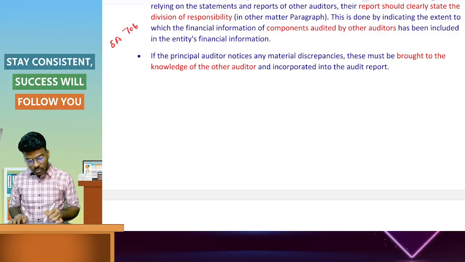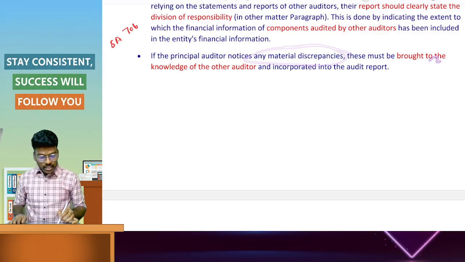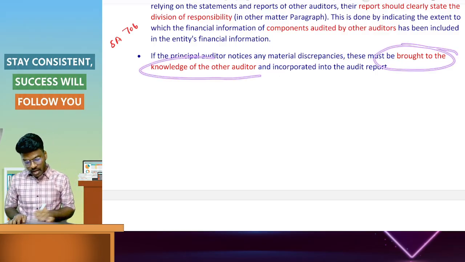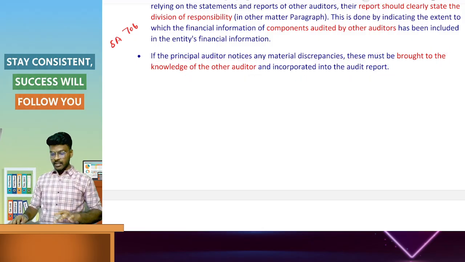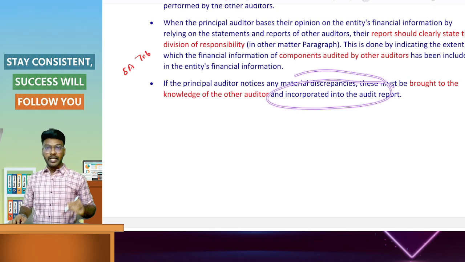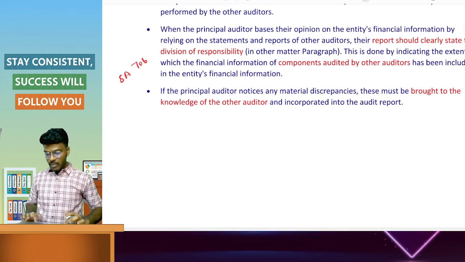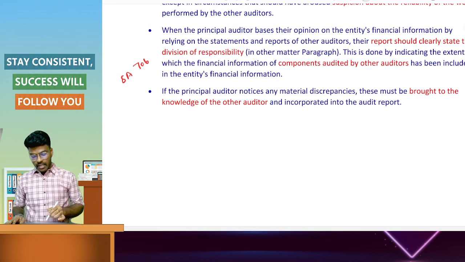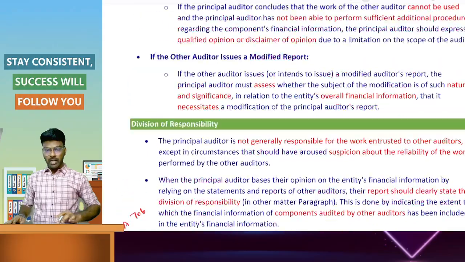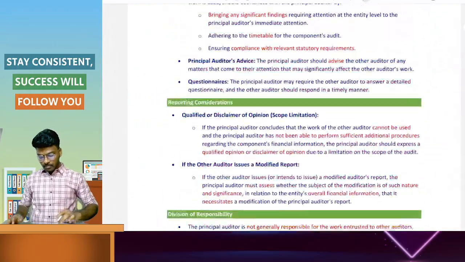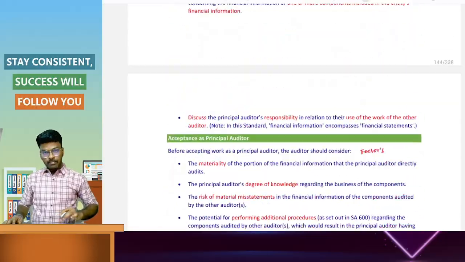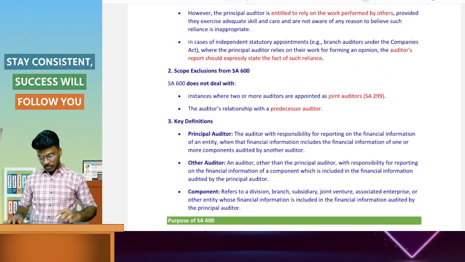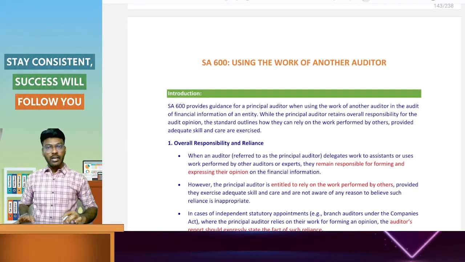If the principal auditor notices any material discrepancies, this must be brought to the knowledge of the other auditor and incorporated in the auditor's report. So, already discussed, any significant findings should be brought to the notice of the principal auditor. And so, thank you.